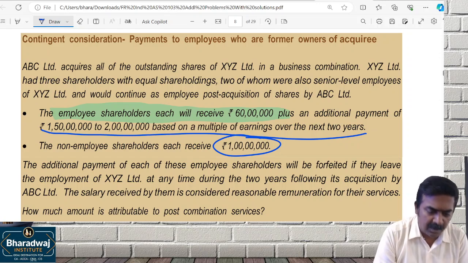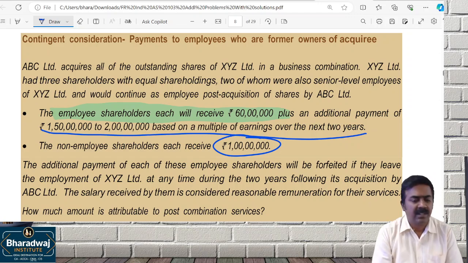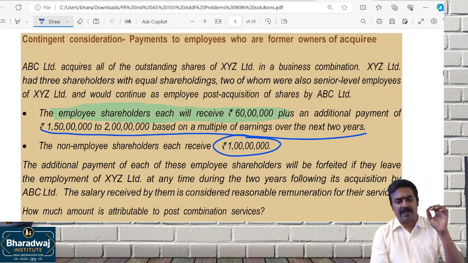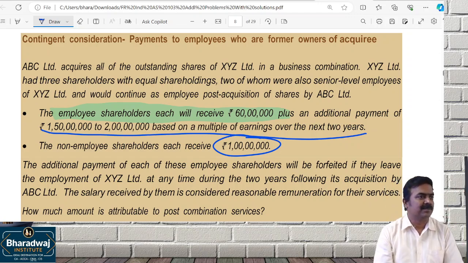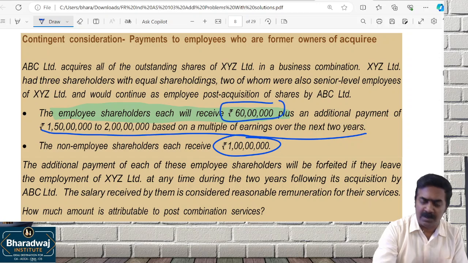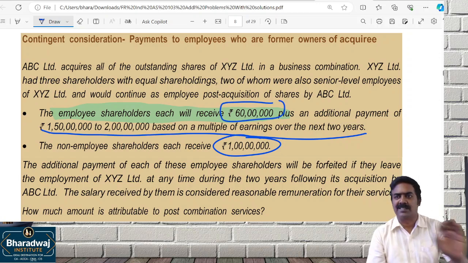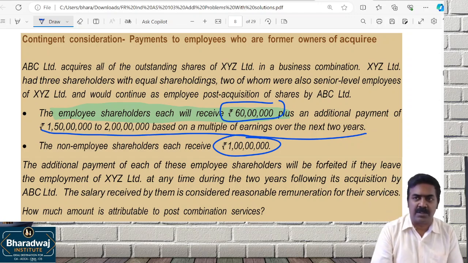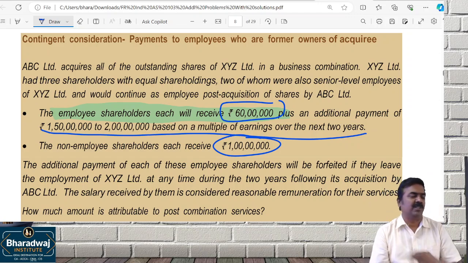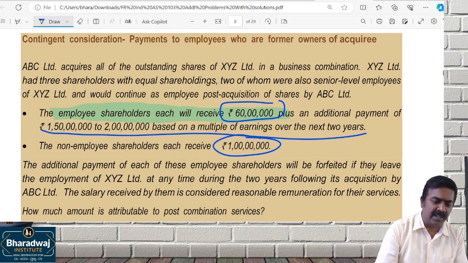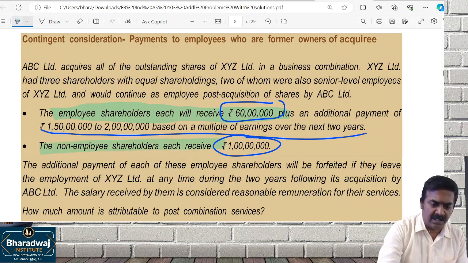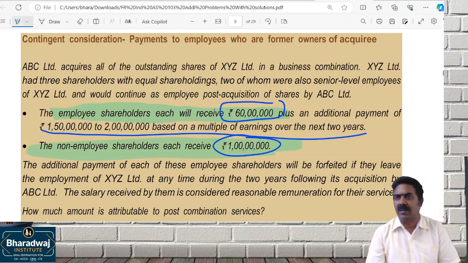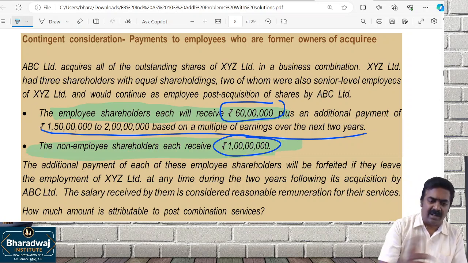How will this be attributable to the post combination service? It is very simple. Wait. If I don't continue as an employee, how much will I get? The 60 lakhs and the 1 crore. That can be taken as consideration because I am receiving it in the capacity of the shareholder or the owner. What about the additional 1 crore 50 lakhs to 2 crores that I will receive if I get it as an employee? So as per Ind AS 103, the 60 lakhs and the 1 crore can be included, and not that extra amount.